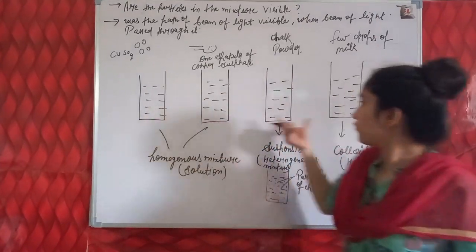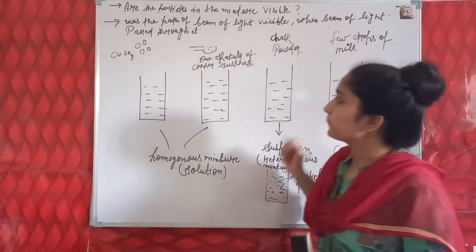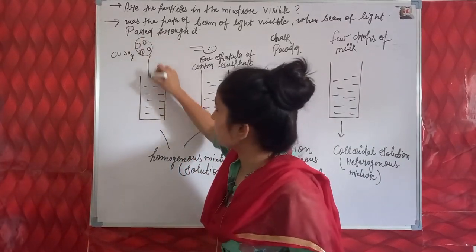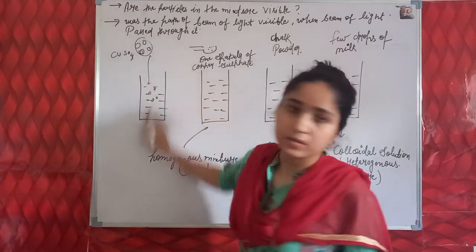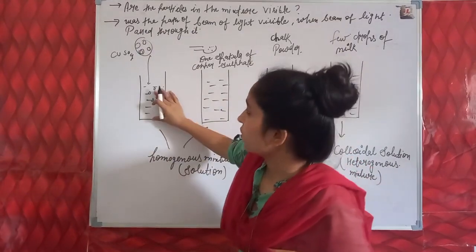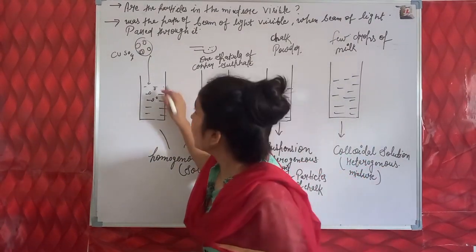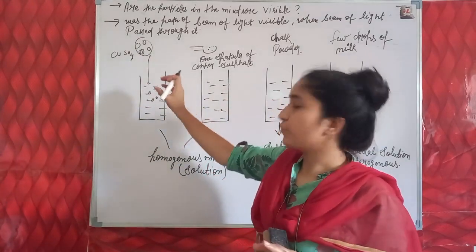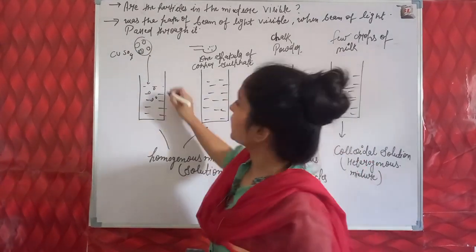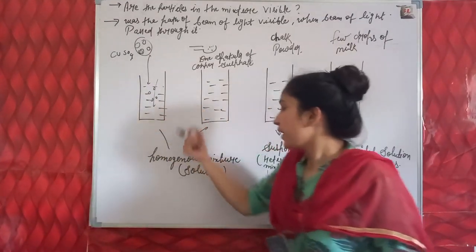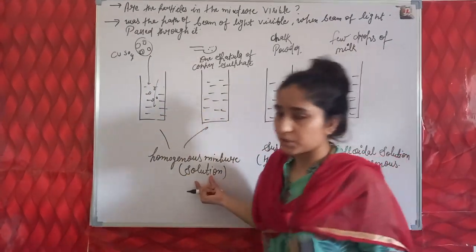So here we take 4 test tubes, and in the first test tube we dissolve a few crystals of copper sulfate. As these crystals dissolve, they completely get dissolved in the water, which is taken in this test tube, and make a homogeneous mixture. A homogeneous mixture we also call a solution.